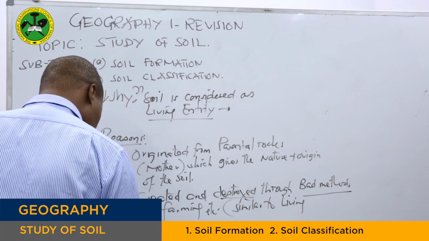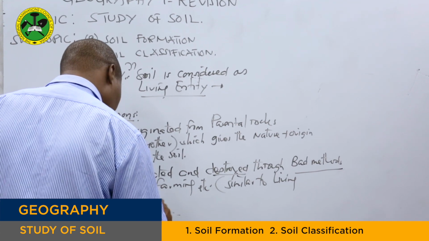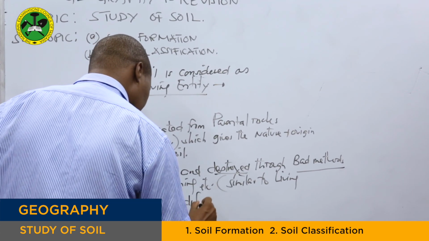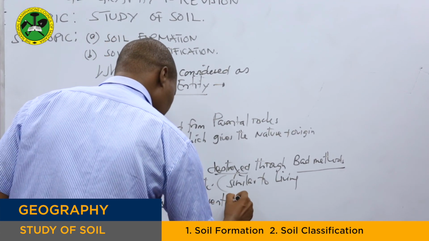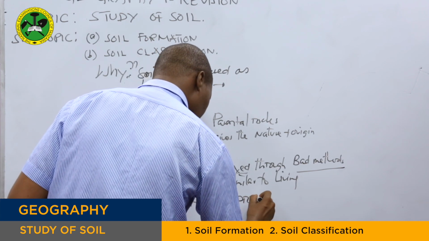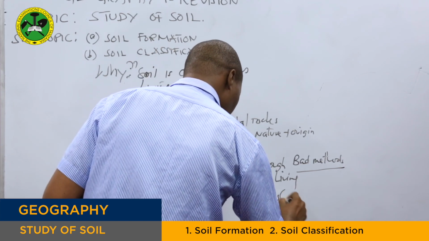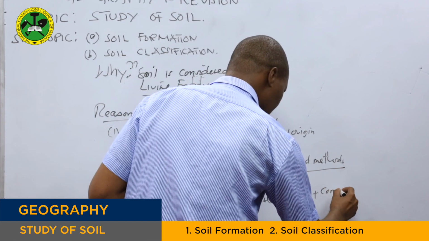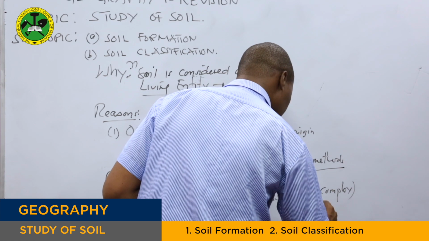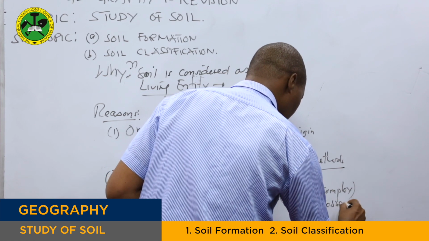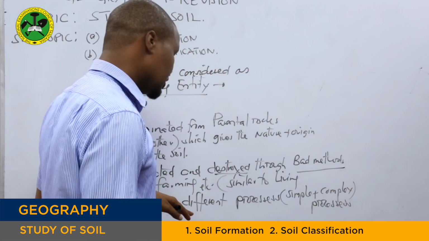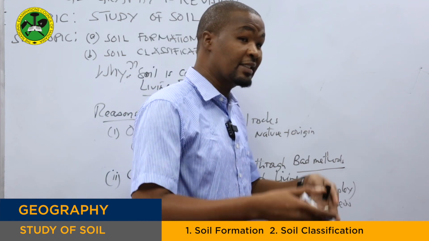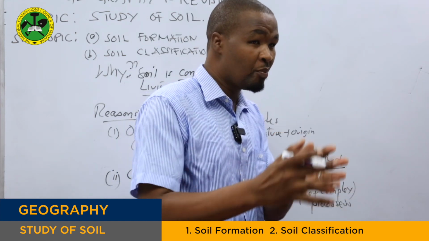Then we say soil passes through different processes, where we are talking about simple and complex processes in its formation. You see, soil has a history, and it comes from simple to complex processes.